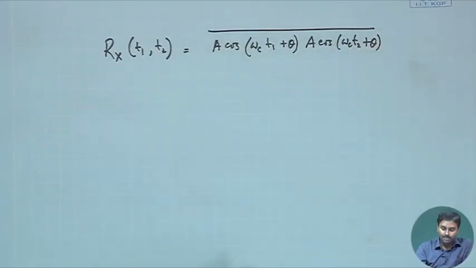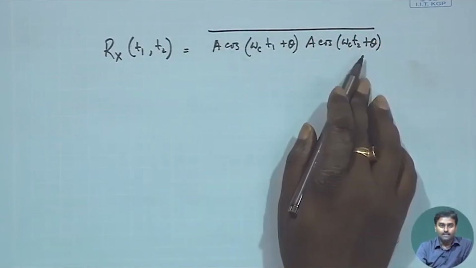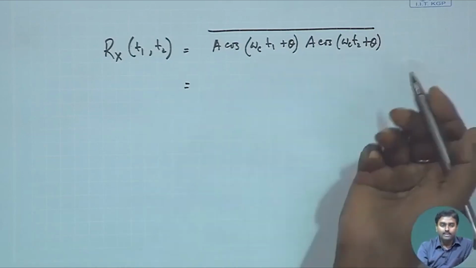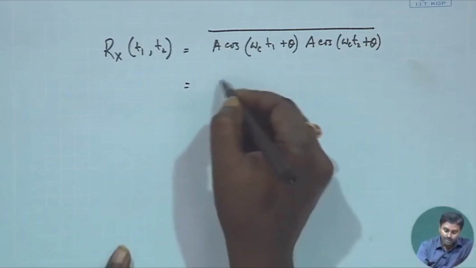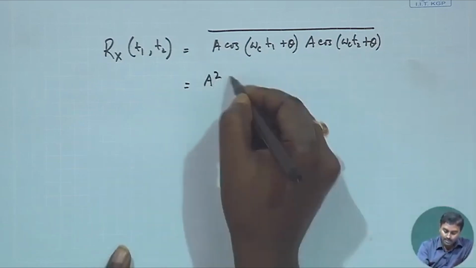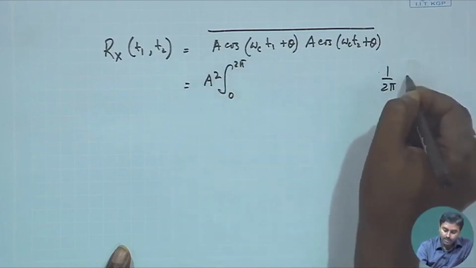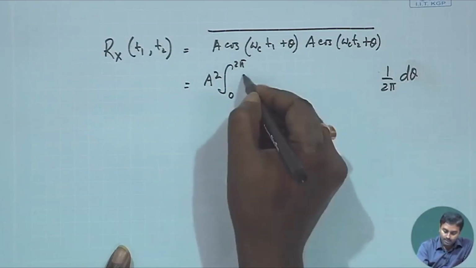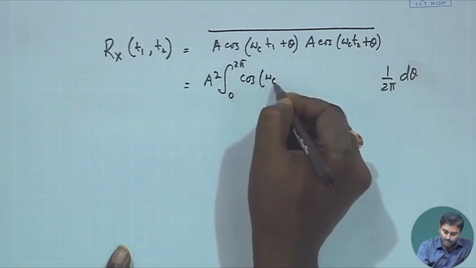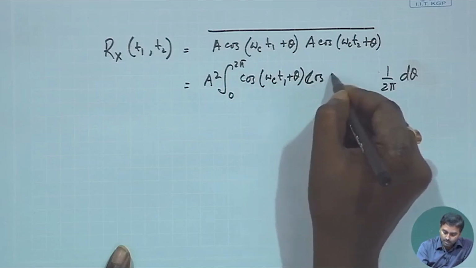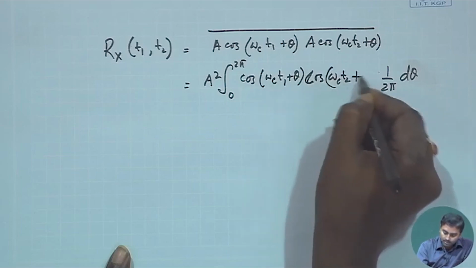This is the ensemble average. What is the variation? It is just the theta variation. So, the average will again be a functional average over the theta random variable. So, this must be A square, integration 0 to 2 pi, the PDF of that is 1 by 2 pi d theta, and into this function, which is cos(omega c T1 plus theta) into cos(omega c T2 plus theta).